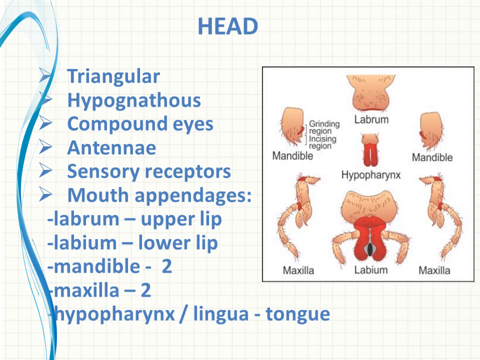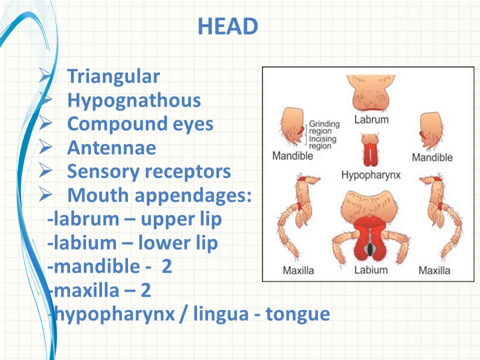Okay, as we said, the body is divided into three divisions, right? Head region, thoracic region, as well as abdominal region. Now let us see what parts are located in the head region. Fine. The first point is the head is triangular in shape, right?